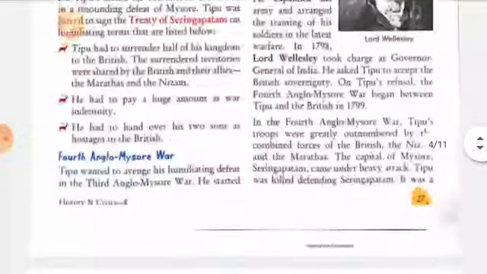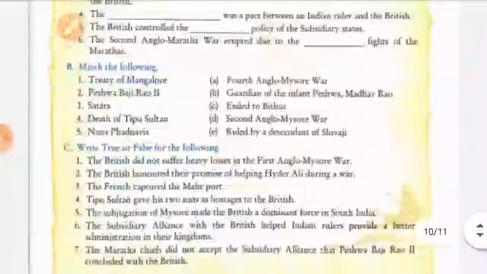And now, in today's session we will start with subsidiary alliance. What is the subsidiary alliance system?